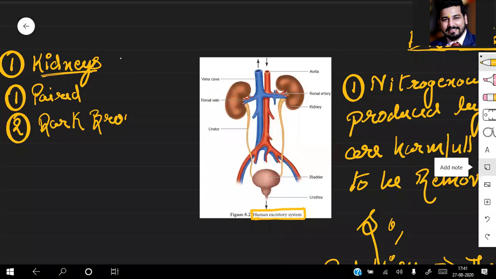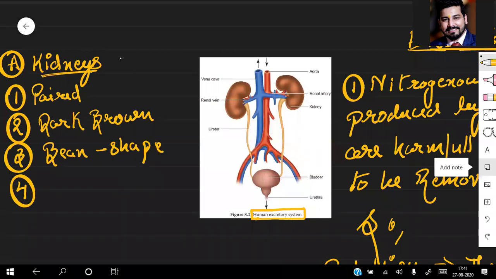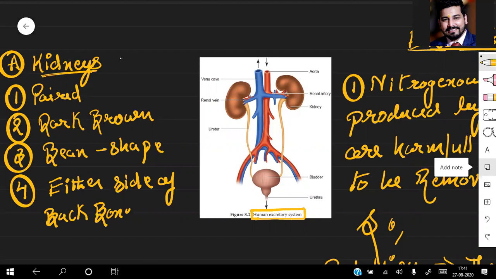Coming to the third point, what is their shape? The shape is bean shape. Where are they located? They are located on either side of the backbone. So these are the 5 important points for the excretion. You can see the kidney structure is simply bean shape here, and this is again bean shape here.